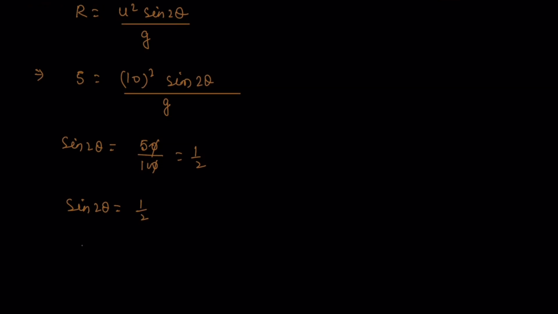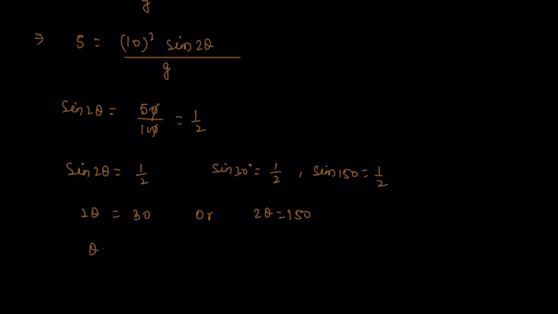So 2 theta could be equal to 30 degrees or 150 degrees, because sine 30 is equal to 1 by 2 and sine 150 is equal to 1 by 2. From here we get theta as 15 degrees or theta equal to 75 degrees. So this is the range for case 1.